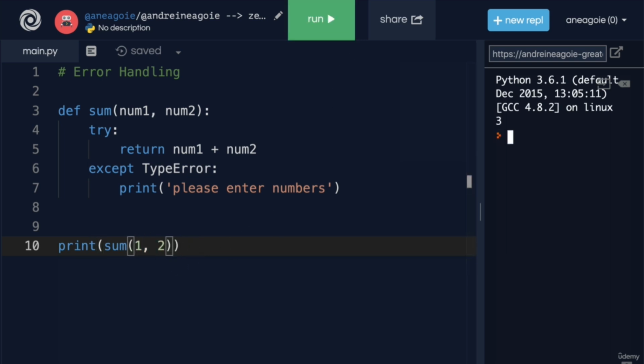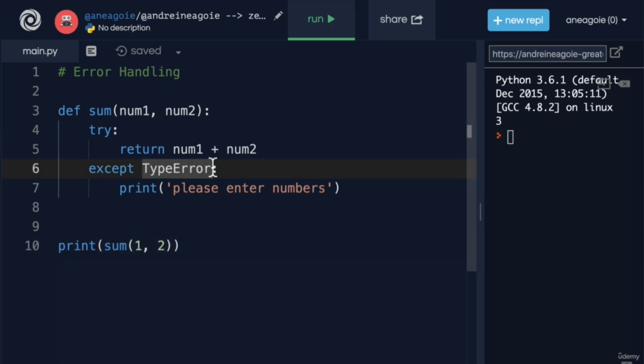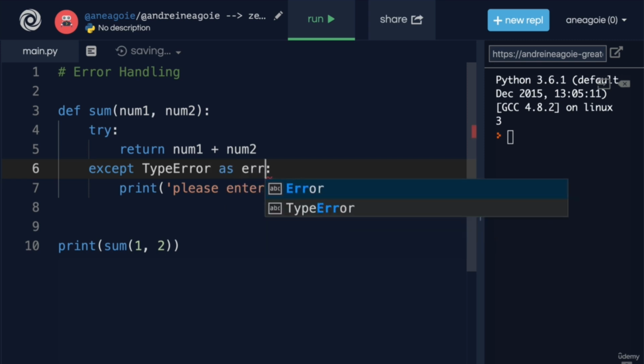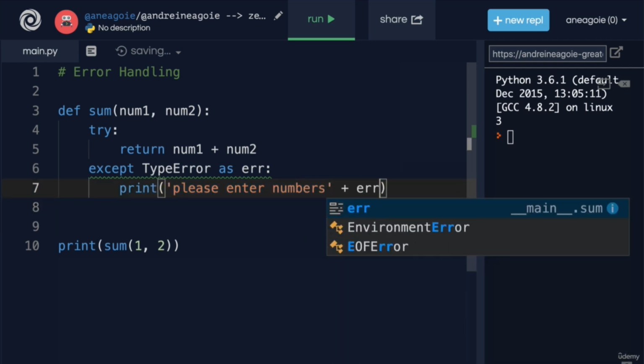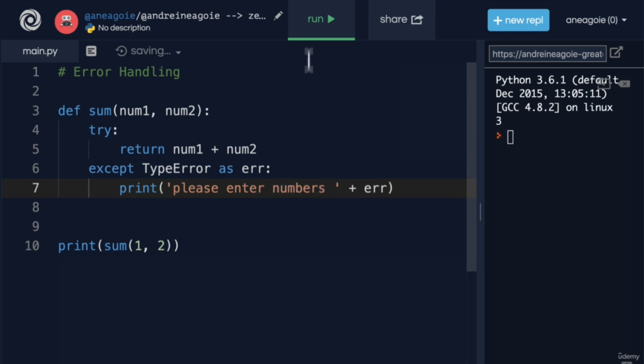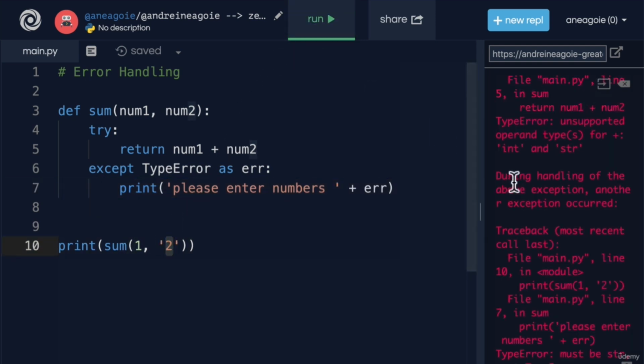Awesome. Now, a common pattern when doing error handling is to do something like this. Type error as, and then a variable. So whatever variable we want. In our case, let's just say error. So I'm saying, hey, if you catch type error, let us use error in our error message. So I can say here plus error. So if I run, and let's do a string here. If I run, look at that.